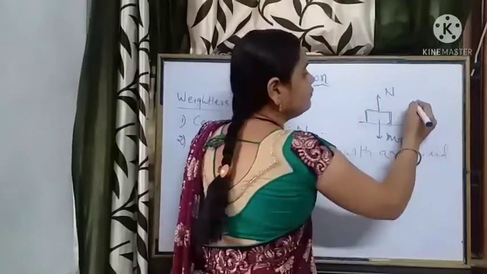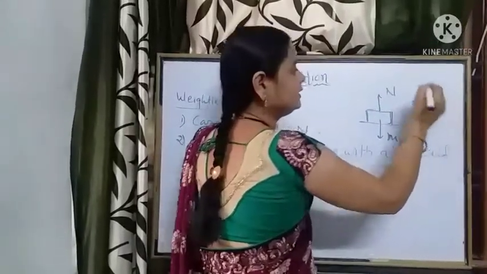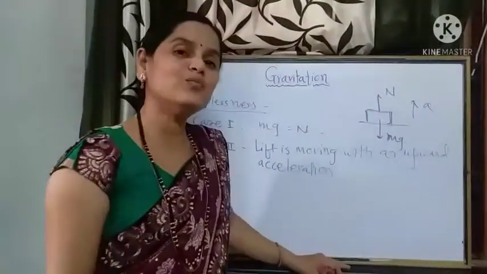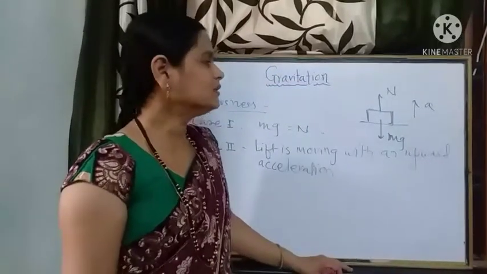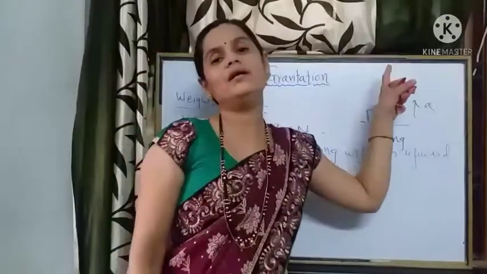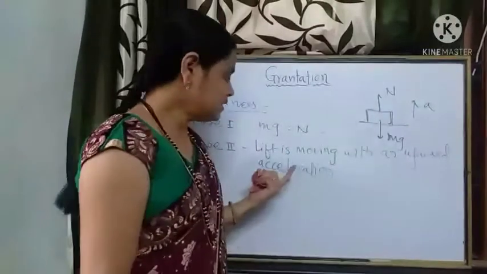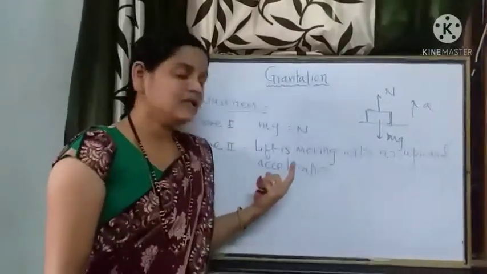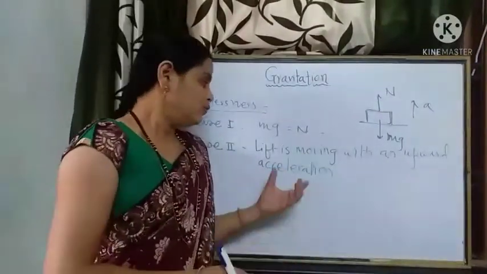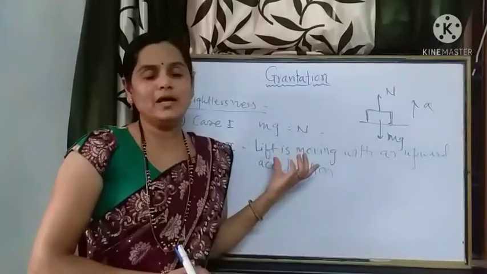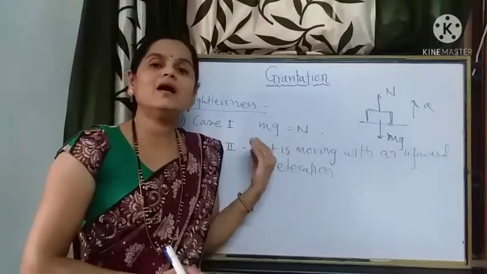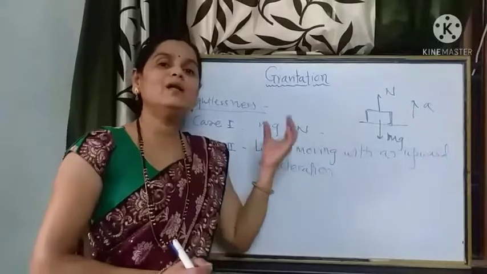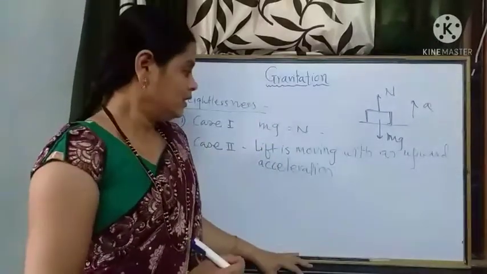Now the lift is moving with an acceleration in the vertically upward direction. It means the net effect is vertically upward. This is the situation where the lift is moving in the upward direction, or it is about to stop at the lower floor.